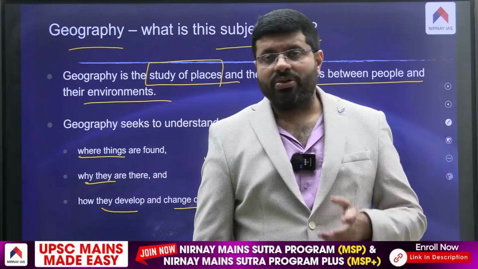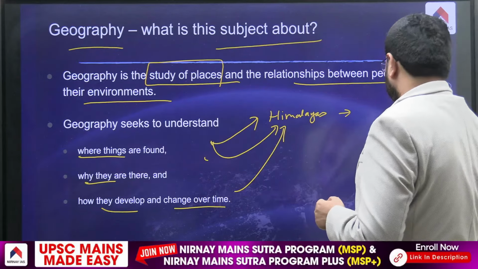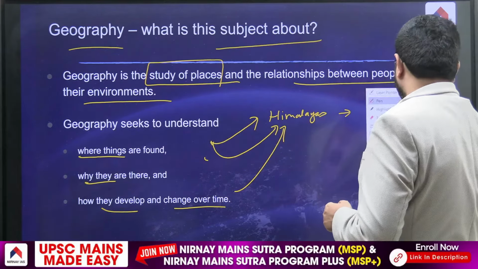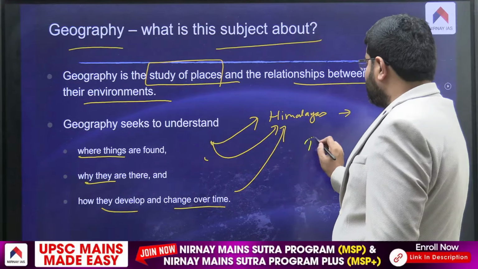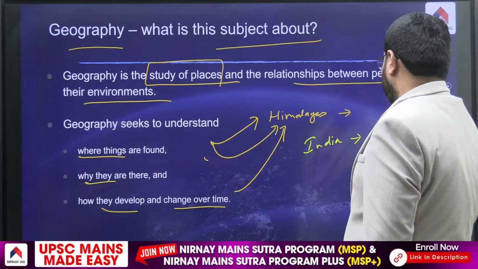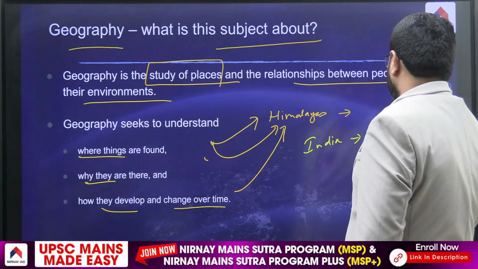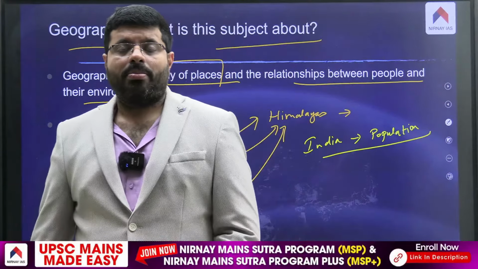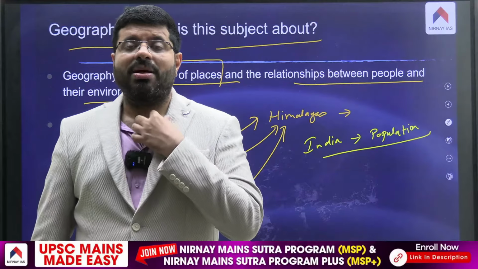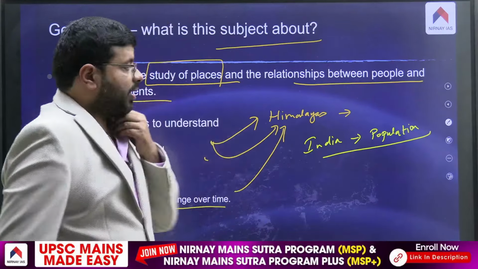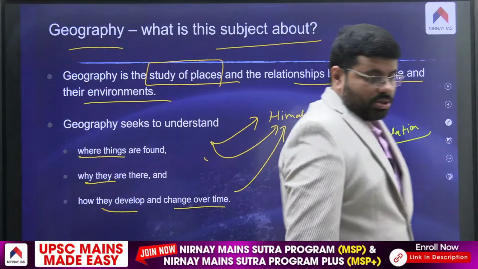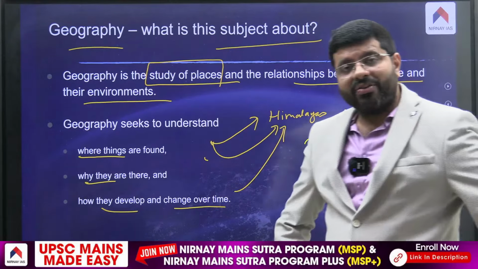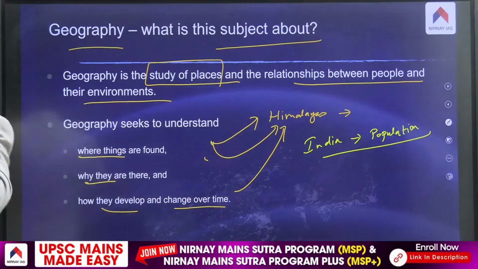For example, you take something like India itself. India, we all know, is a populous nation of the world, right? India population. So if I ask you a question, which countries are known for having more population? Which country is the number one in terms of the population of the world? We all tend to say what? India, right? China. Am I right, all of you? Would you agree with me? India and China are the number ones. Am I right?